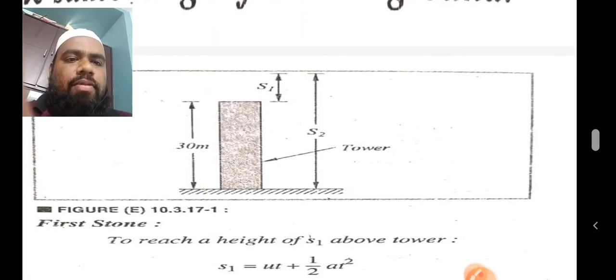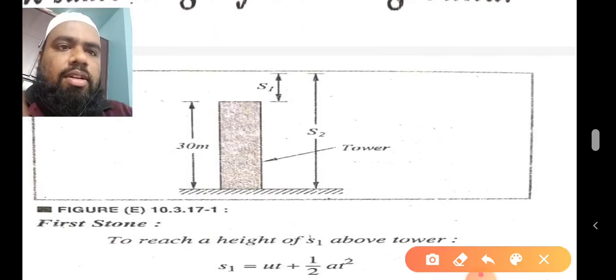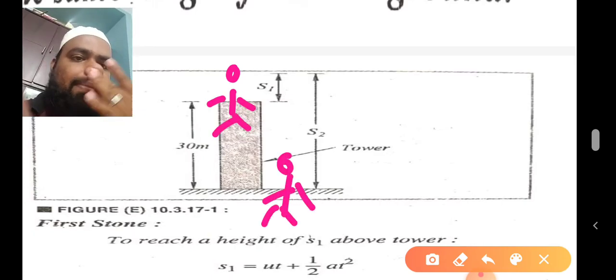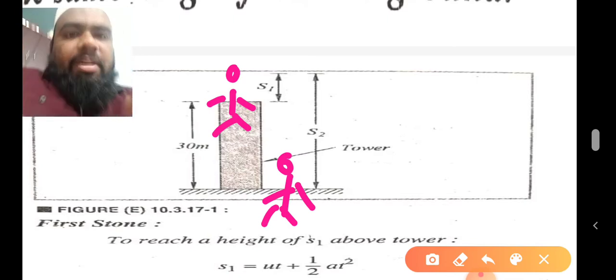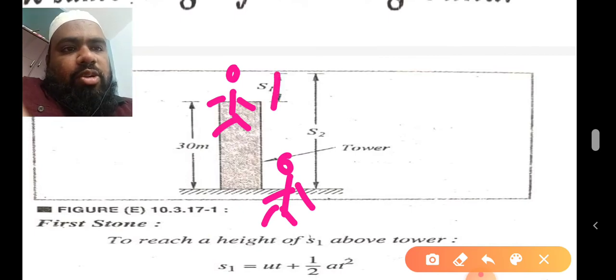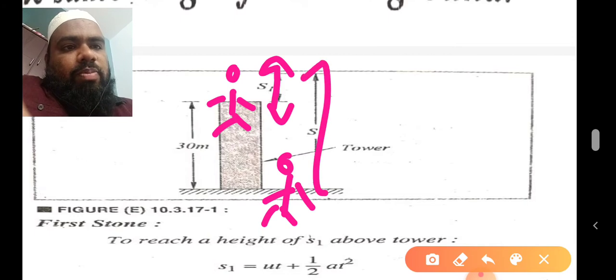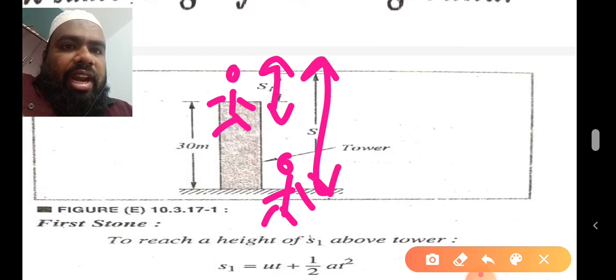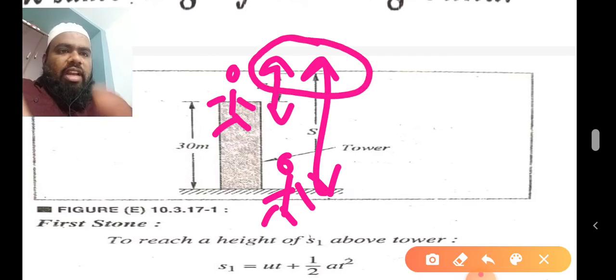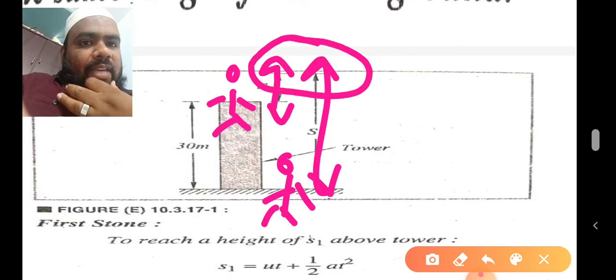I will explain with a diagram: a person standing here, and a person standing here. One person is standing 30 meters high, one person is standing on the ground. Both have thrown different stones. One stone reached this position, another stone reached this position. Now at what time and at what height will they meet? Okay, the question is clear.